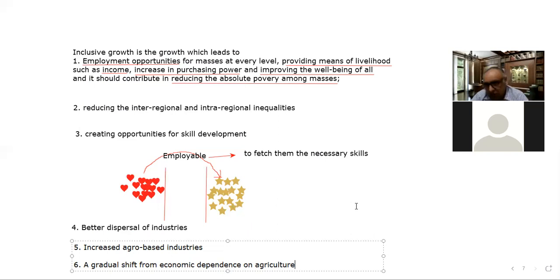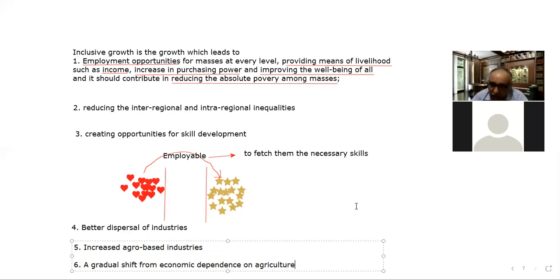So to realize this dream of inclusion, more and more effective capital investment should be made. For that purpose, the private sector is required to be involved, and for that, they should be provided security and safety of investment.